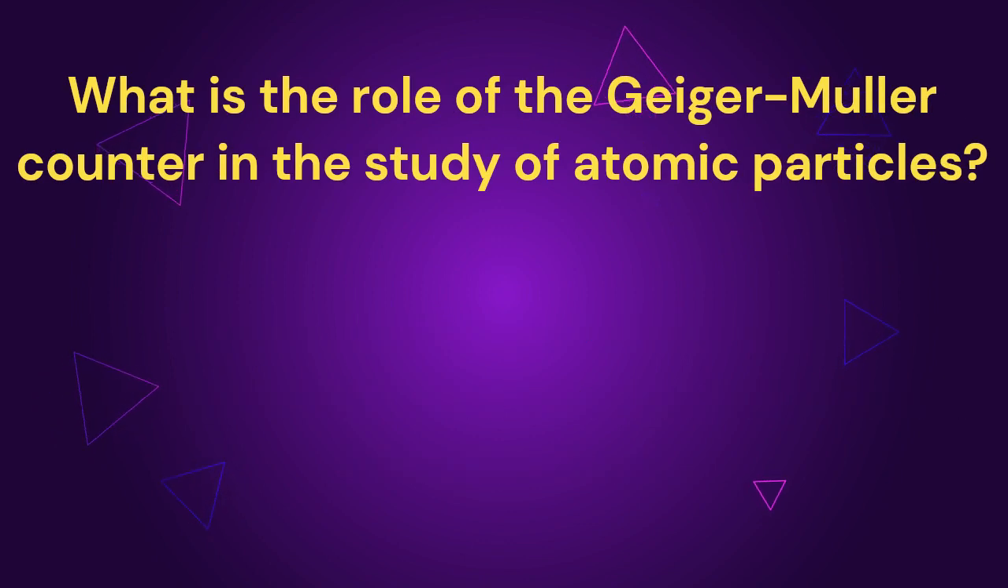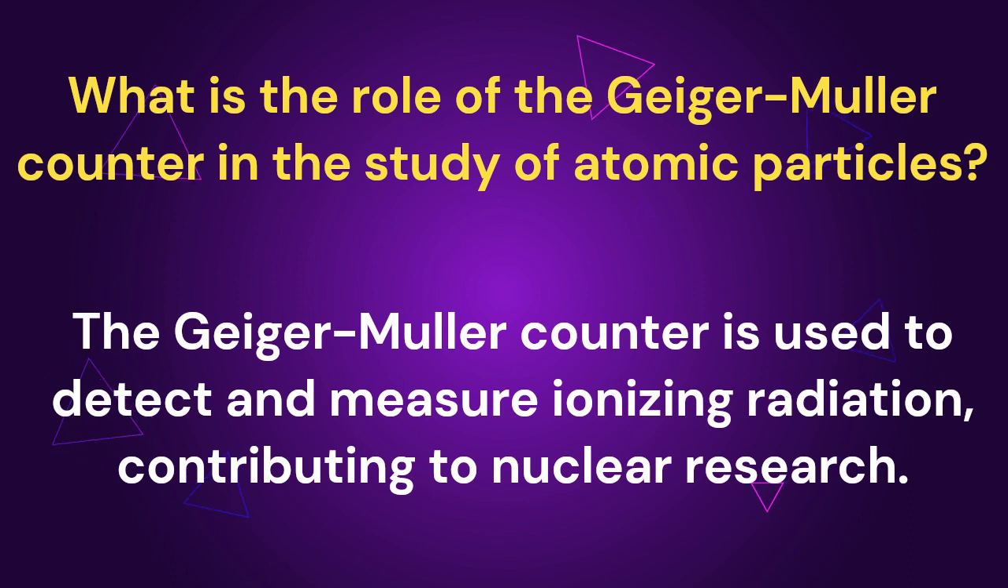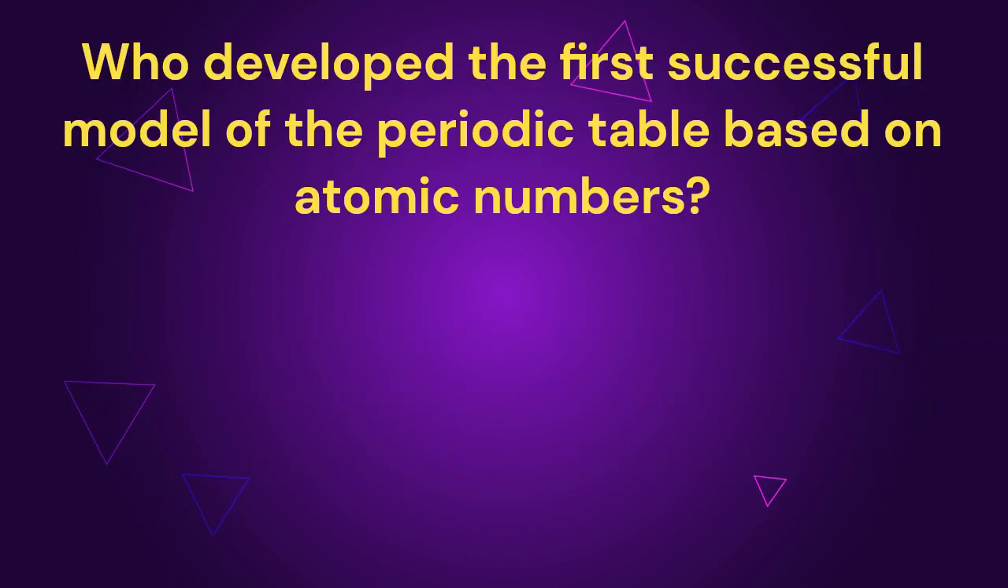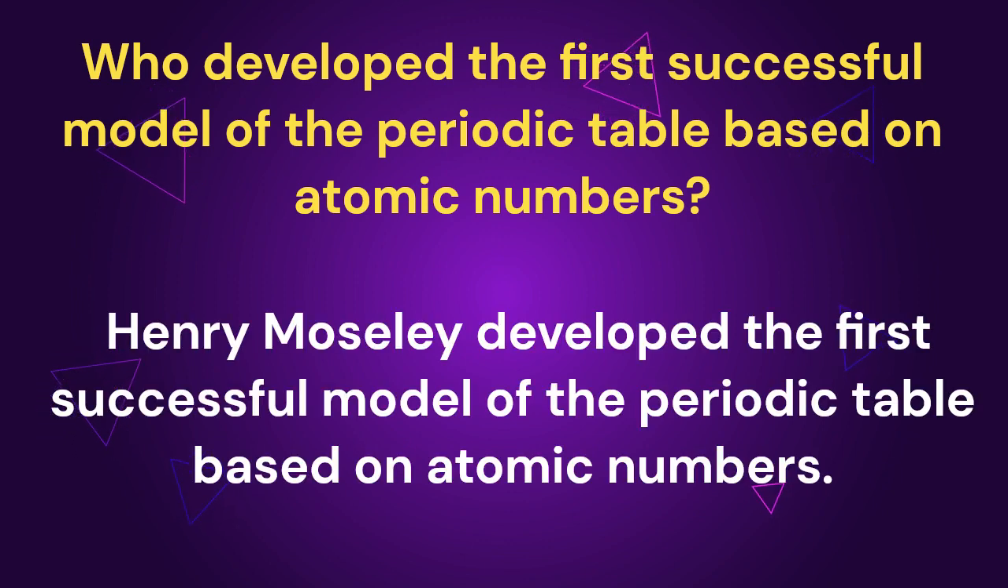What is the role of the Geiger-Müller counter in the study of atomic particles? The Geiger-Müller counter is used to detect and measure ionizing radiation, contributing to nuclear research. Who developed the first successful model of the periodic table based on atomic numbers? Henry Moseley developed the first successful model of the periodic table based on atomic numbers.